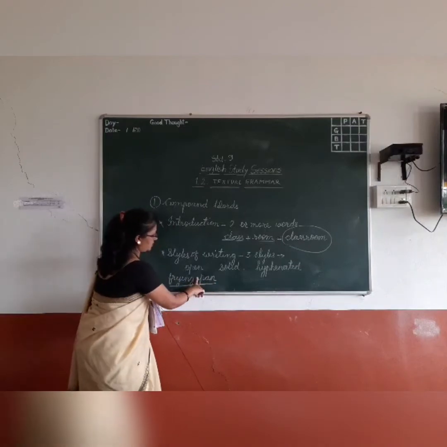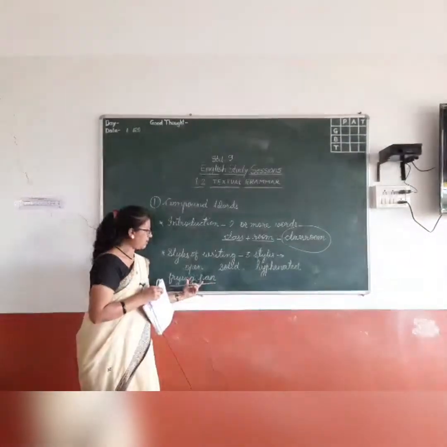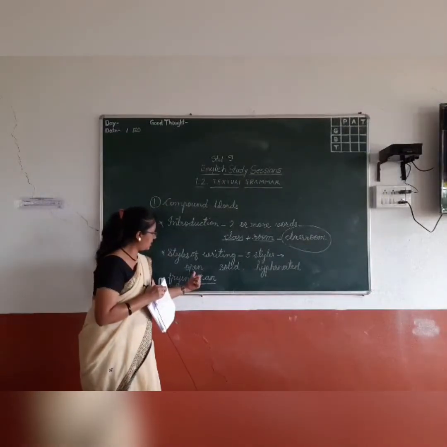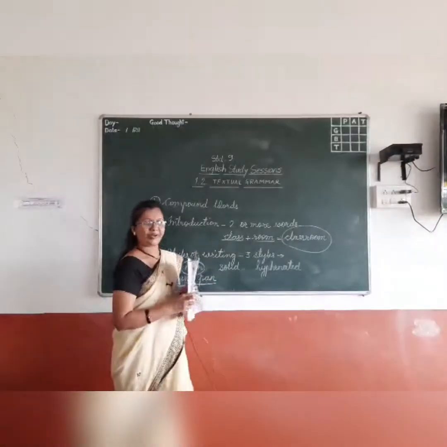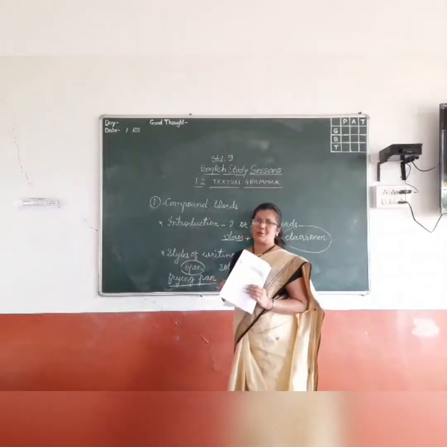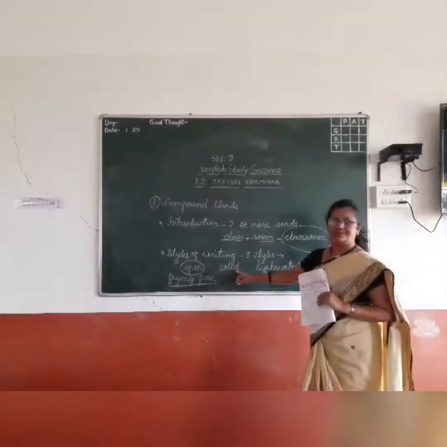Now here you can see some space between the words. Whenever there is space between the words, it is called an open compound.